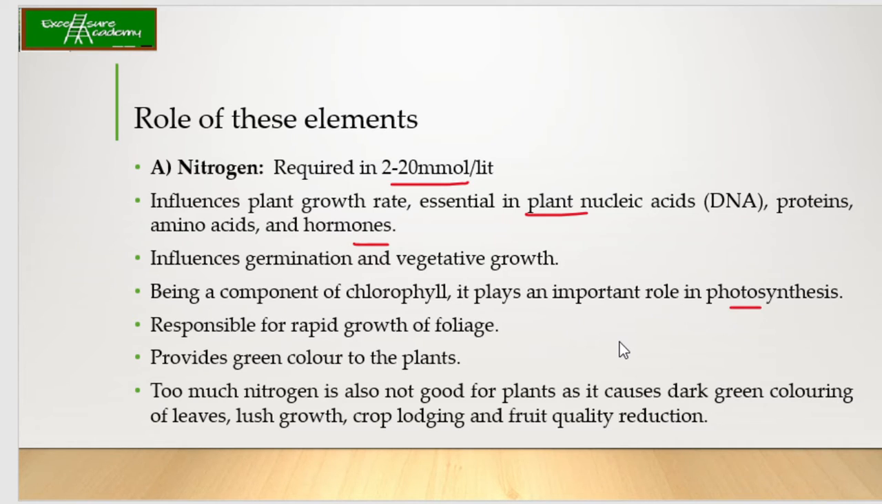All these elements which are components of the structural architecture play a very important role. It also provides green color to the plant. We know that chlorophyll is responsible for the green color of the plant and nitrogen is an important component of chlorophyll. So that's why we say it is important for the plants. Now even too much nitrogen is not good, because it will cause dark green coloring of leaves, lush growth, crop lodging and fruit quality reduction.